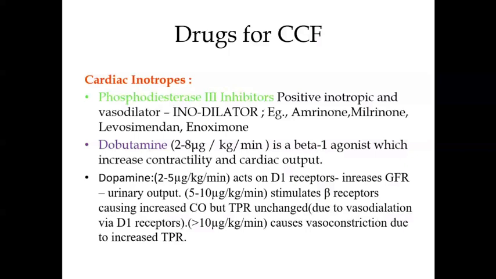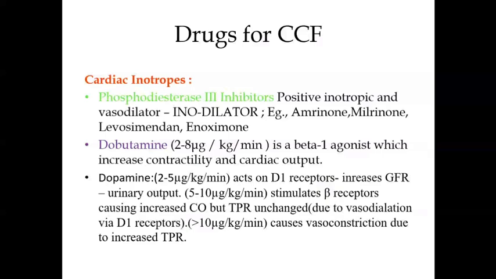Now, apart from these two, there are phosphodiesterase 3 inhibitors. I think I had mentioned the names amrinone and milrinone. The first discovered one was amrinone. Now, they are phosphodiesterase 3 inhibitors. We know that the phosphodiesterase enzyme is responsible for the degradation of cyclic AMP, in the heart, in the blood vessels, and it's also present in the bronchial smooth muscles.